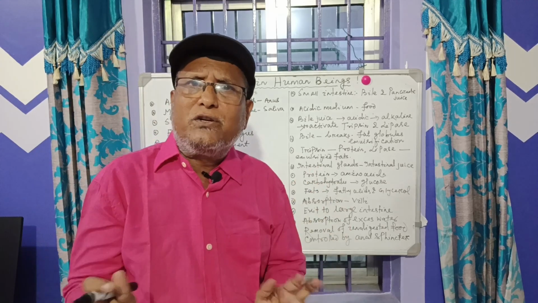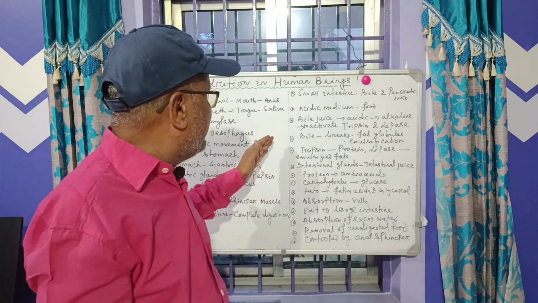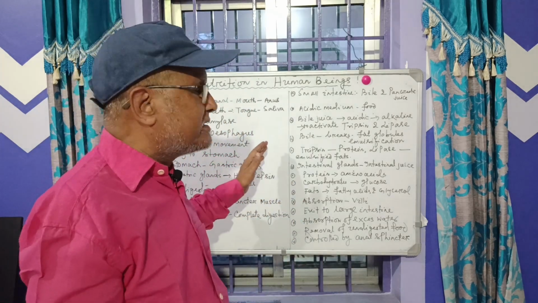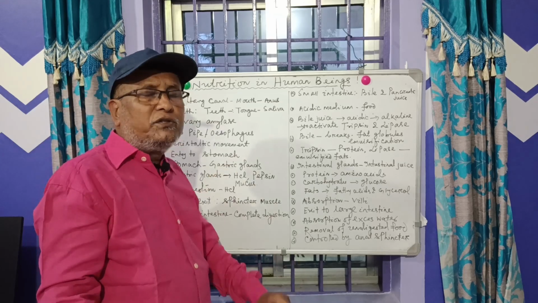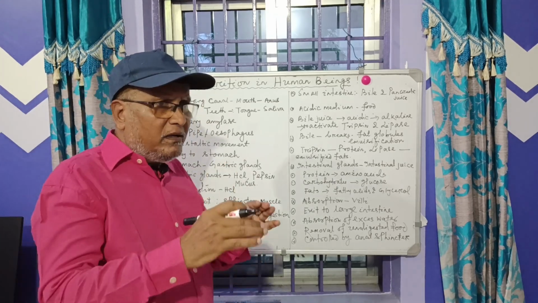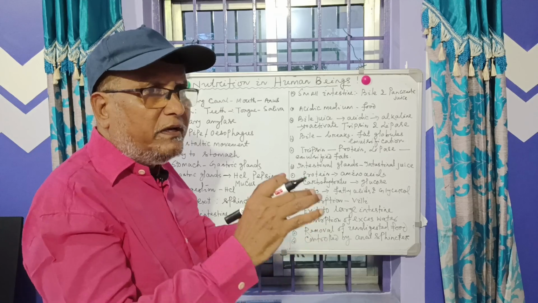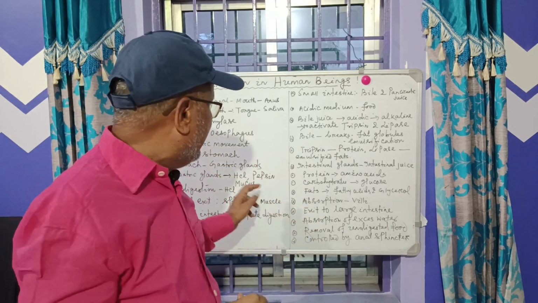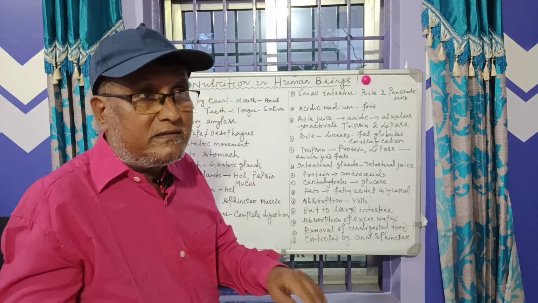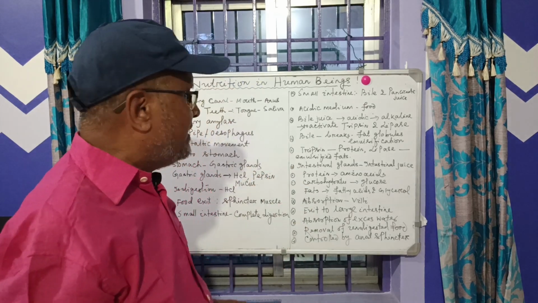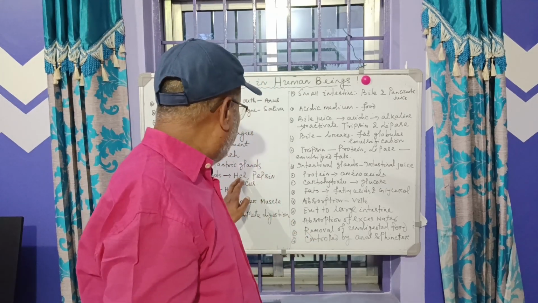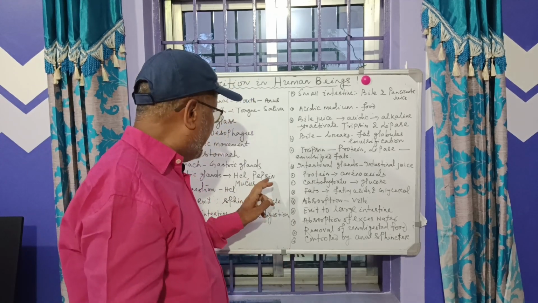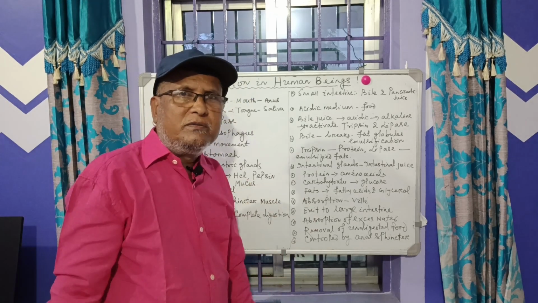Now the food enters our stomach. The stomach is a sac-like structure that you have seen. Please refer to your textbook diagram so that you can easily understand what I described. The inner wall of the stomach contains gastric glands, and these glands secrete three juices. One is hydrochloric acid, the second one is pepsin, and the third one is mucus.